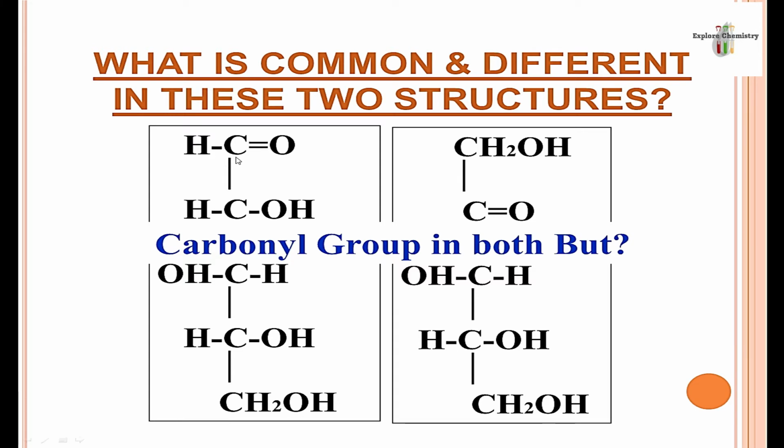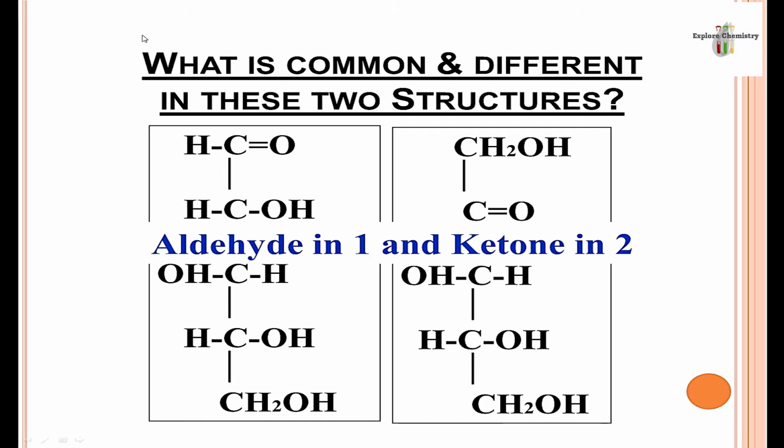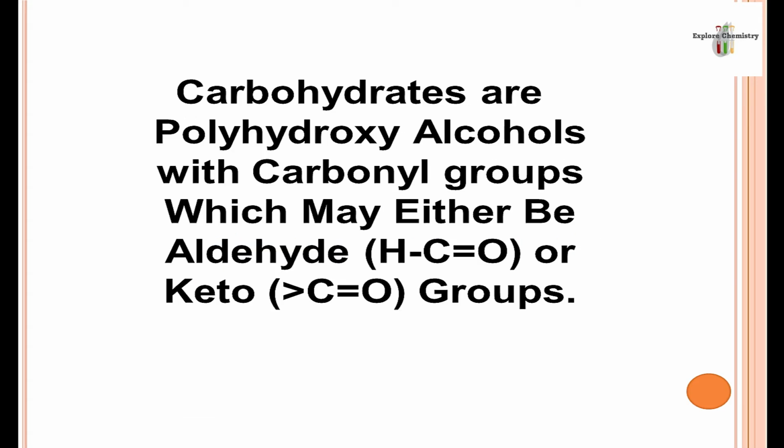C double bond O is known as carbonyl functional group, but the difference is one is aldehyde because oxygen is attached with the corner carbon, another one is ketone because oxygen is attached with the center carbon. Therefore, carbohydrates are polyhydroxyaldehyde or polyhydroxyketone. So this is the definition of carbohydrates. They are polyhydroxy alcohols with a carbonyl group, which may be either the aldehyde or keto group.